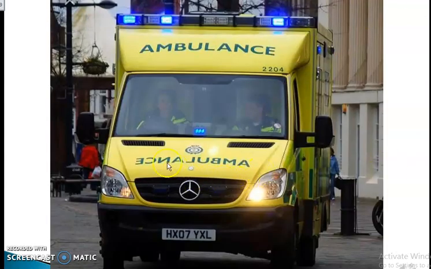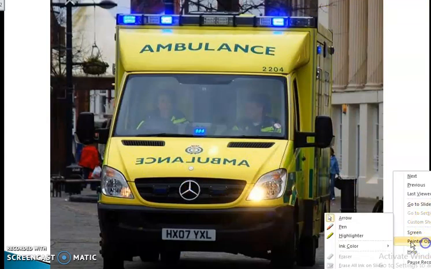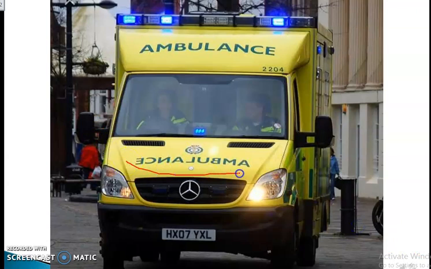Now I think you can answer why ambulance is written in this manner. Think a while. Okay, I am saying, when a person is ahead of this ambulance and he sees the ambulance in his rear view mirror, if ambulance is written in the normal manner, the mirror image of ambulance will become this.